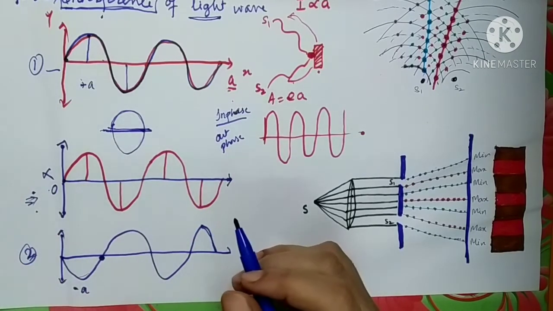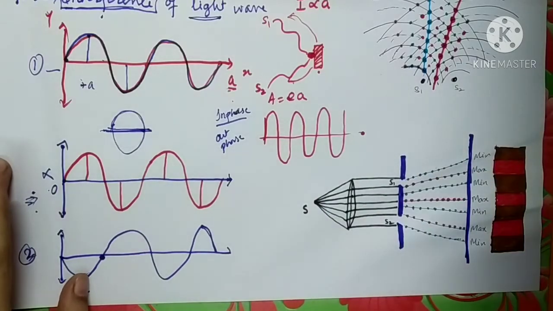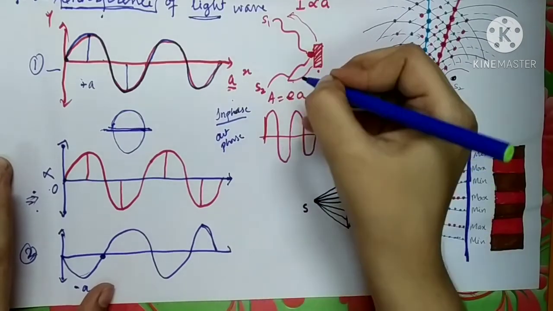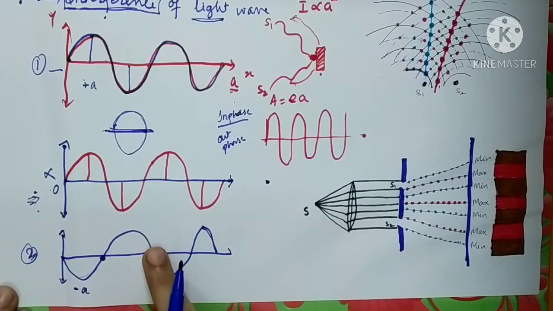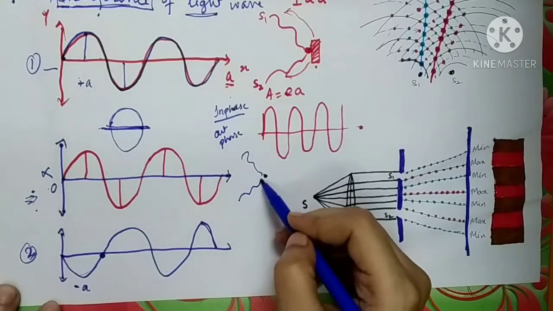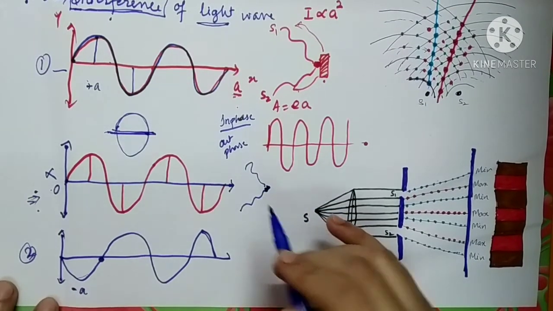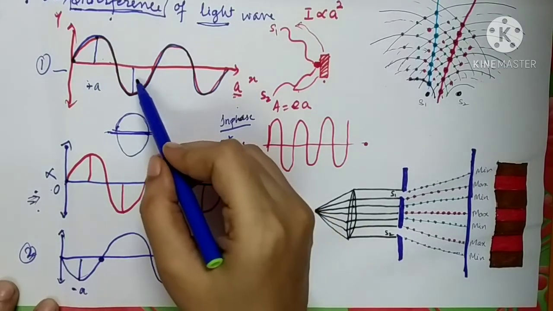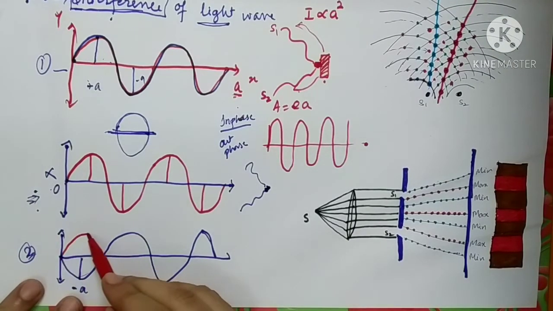Similarly, suppose the two waves have the same amplitude. When these two waves come simultaneously to a single point of a medium, what would be the resultant amplitude? This plus A will coincide with the minus A this time, and here minus A will coincide with the plus A. So what type of superposition are you going to observe? This type of superposition.